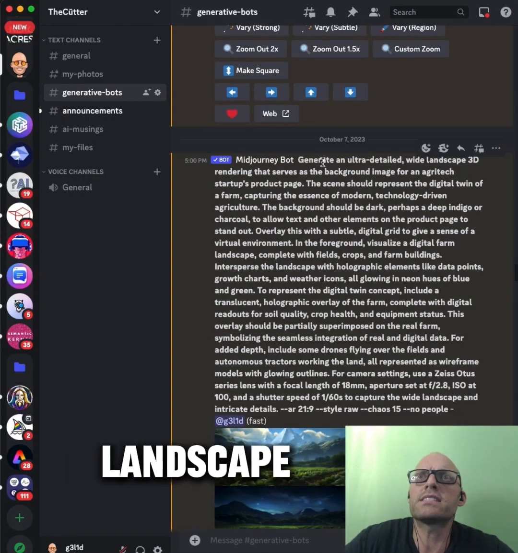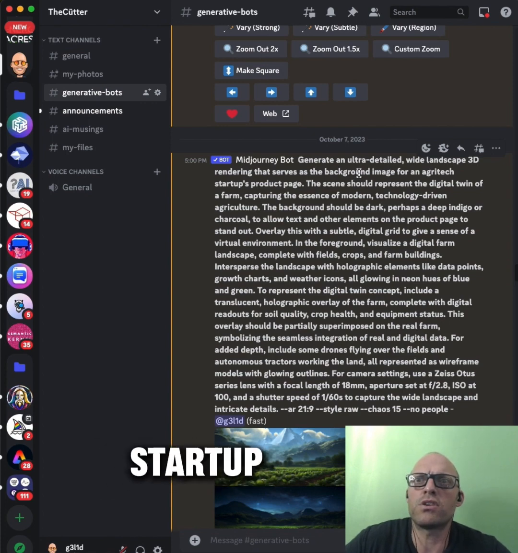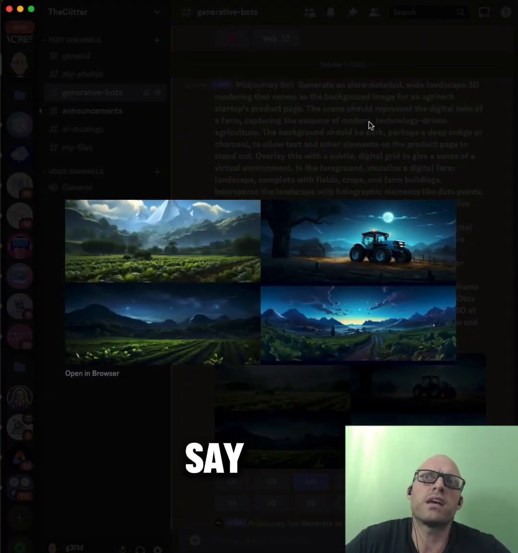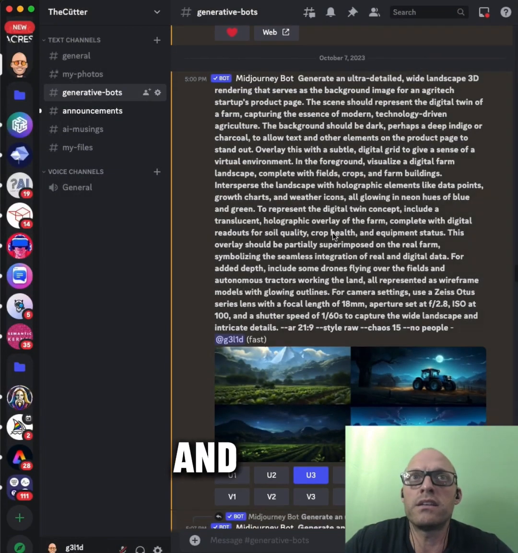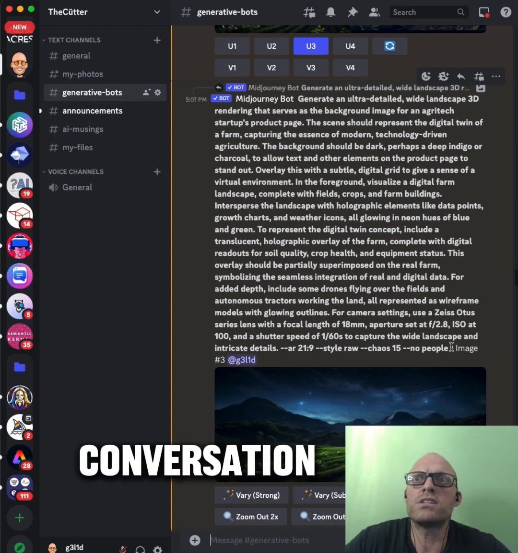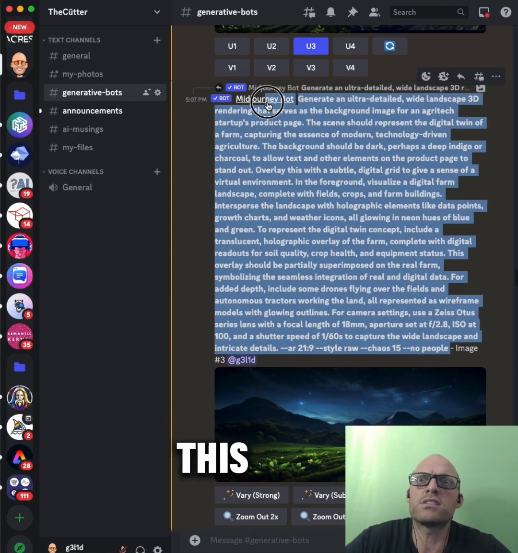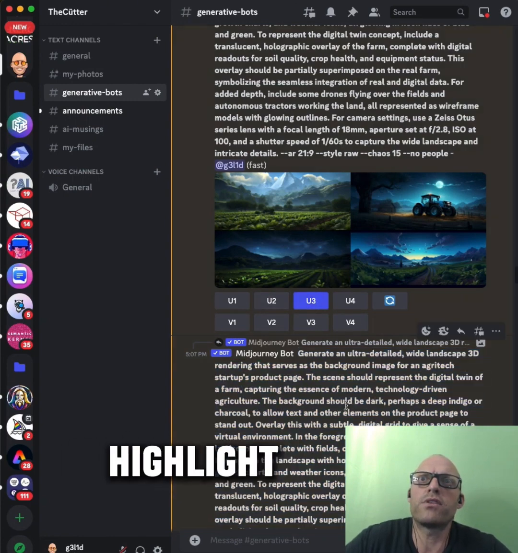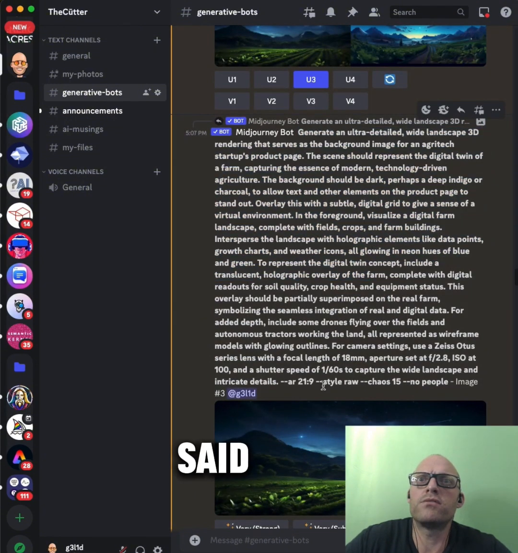a wide landscape, 3D background that would go on the product page of an agri-tech startup. Those are pretty nice. They're all dark. I could say make light ones, and it wouldn't do anything because you're not having a conversation. You need to change this to change it. You can see here, I clicked on 3, which generated the highlighted version, which really just spit it here and said number 3, that's the one to run.